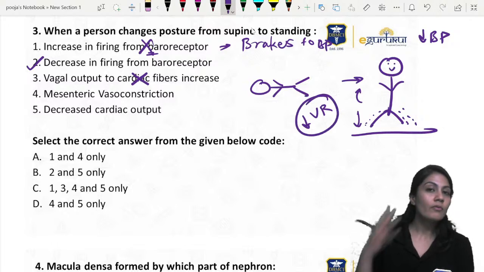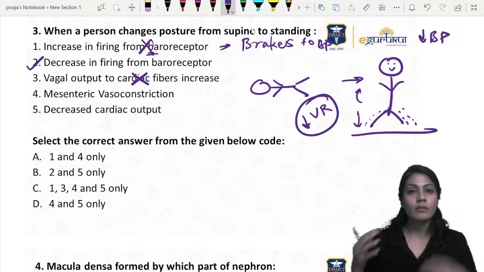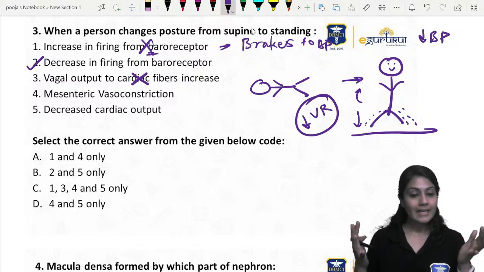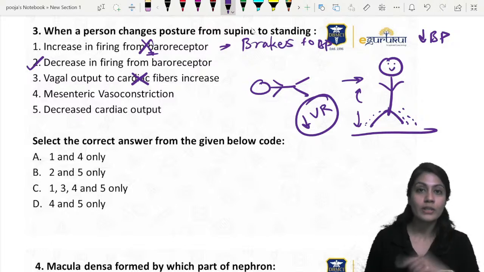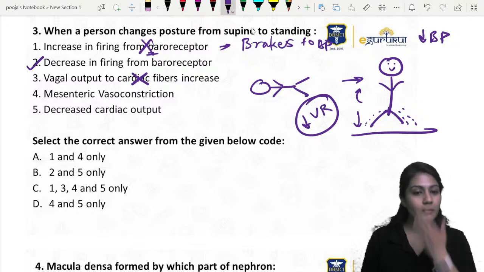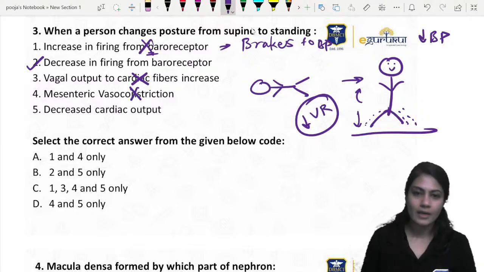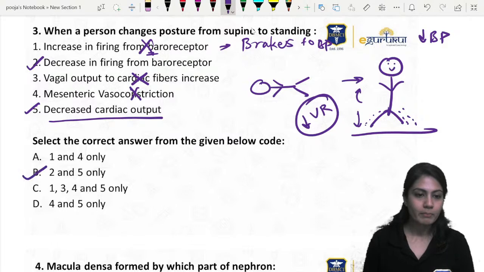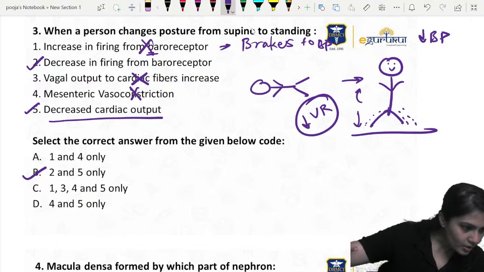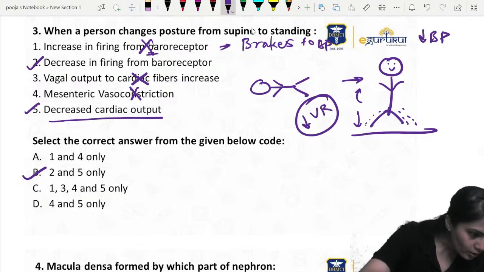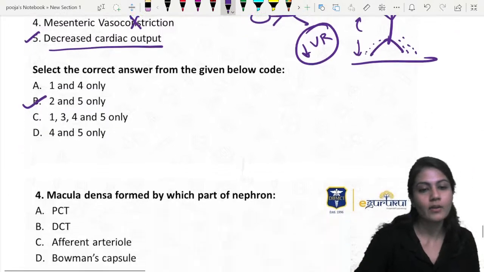And that's why we do not want that for the heart. Already because of the Starling law, the less blood is coming into the heart, the less contractility. So we do not want vagus to increase its firing. Mesenteric vasoconstriction per se is not going to happen suddenly, right? And decrease cardiac output, that is also correct. So 2 and 5, B is the correct answer. B is the correct answer. Aditya, Ganesh, David, Karthikeyan, Chintan, you guys gave me the correct answer.